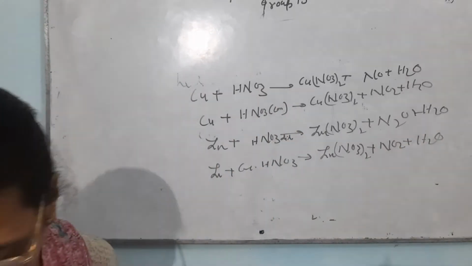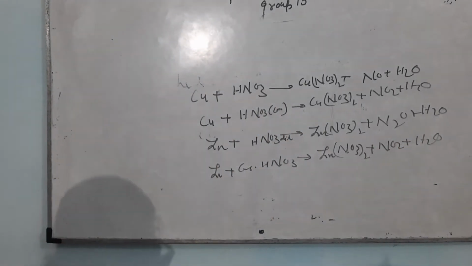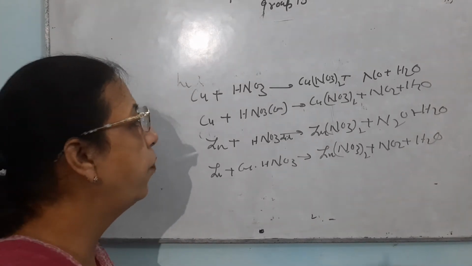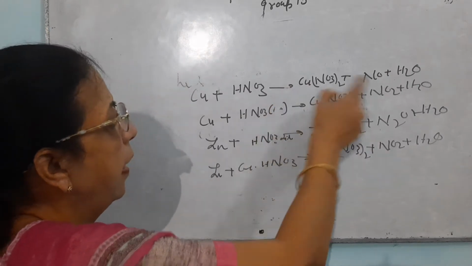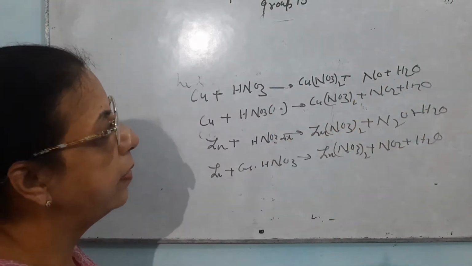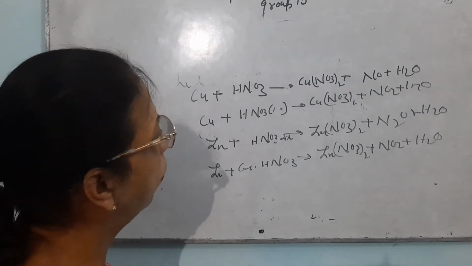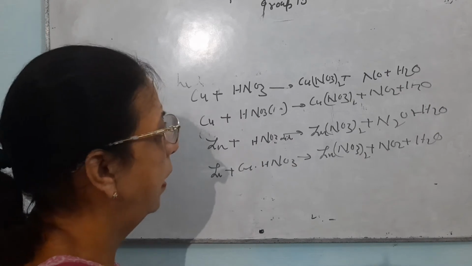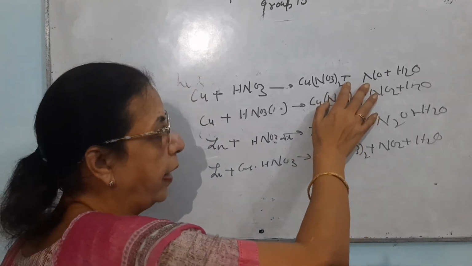Now just see how much easier it is to learn. In all the cases, there will be formation of nitrate and water, except there will be some changes in the oxides of nitrogen.